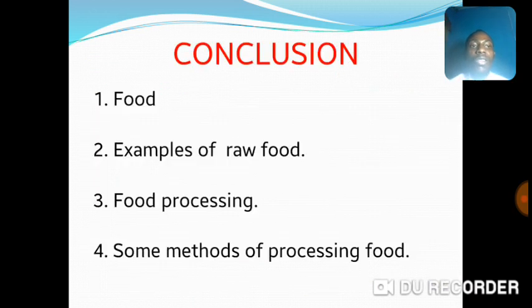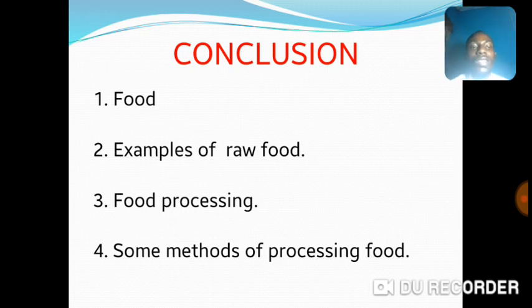Now we come to the conclusion of our lesson. What have we learned? We learned about food, or the meaning of food. We also looked at examples of raw food. We looked at the meaning of food processing and some methods of processing food. Good.